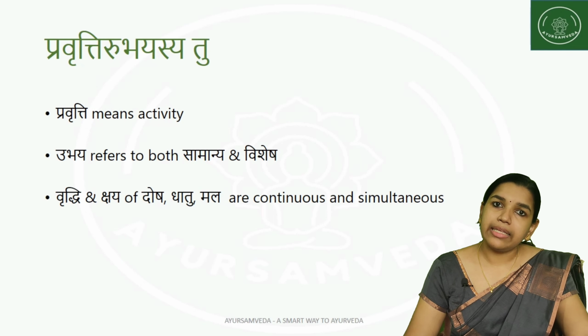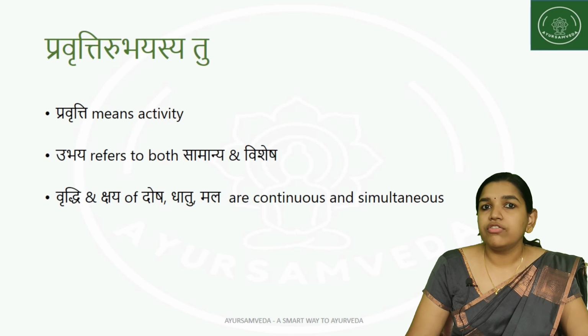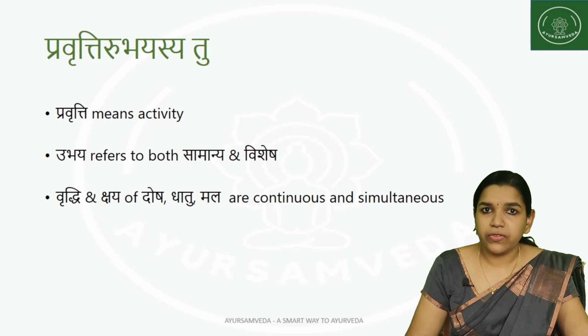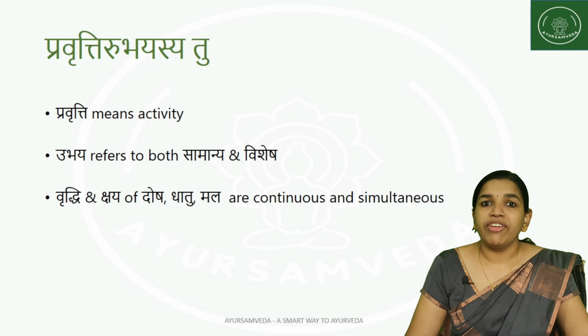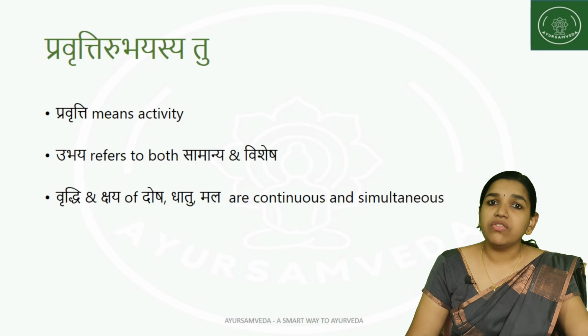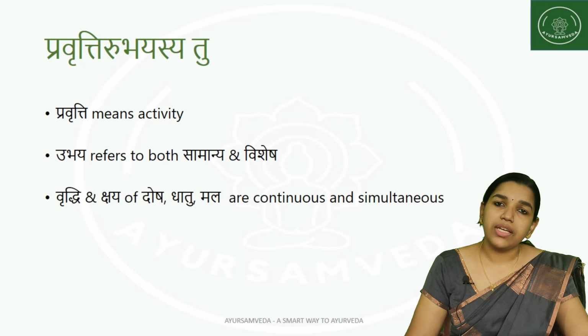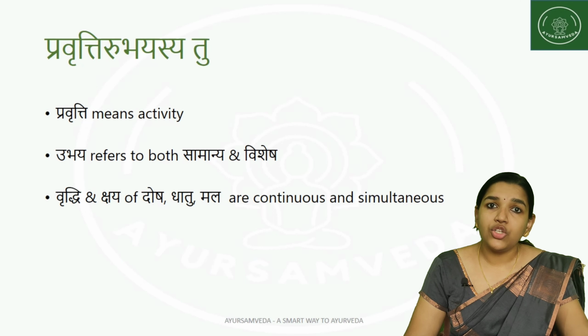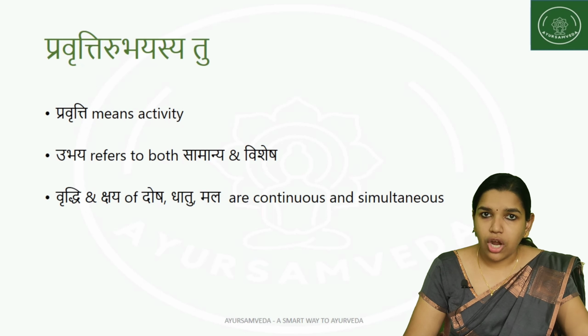Similarly, another condition is that whenever vata prakopa is happening, there are chances that kapha kshaya will be present in that person. So when we try to manage that vata prakopa, it can lead to kapha kshaya. Such contradictory things should not happen.